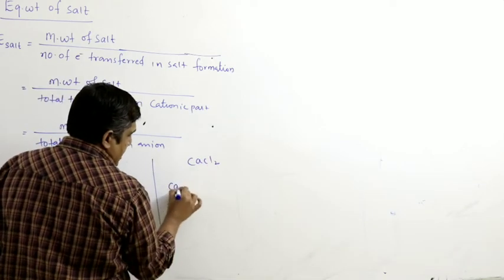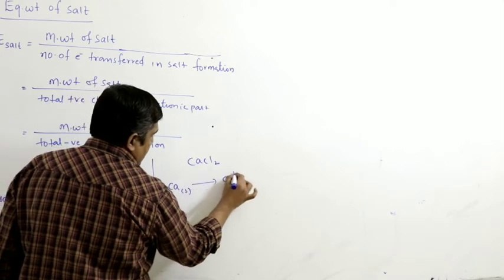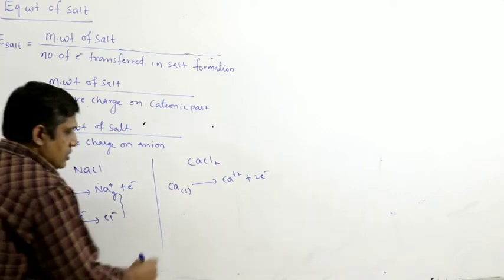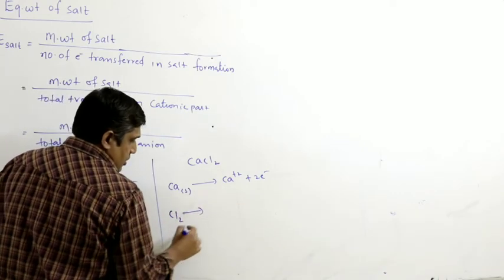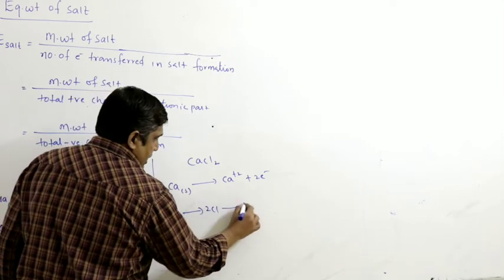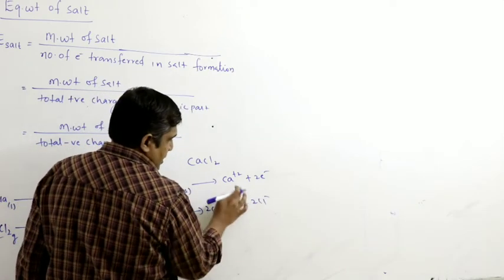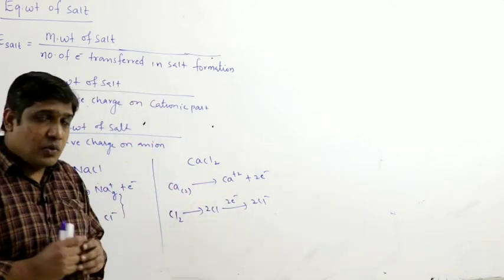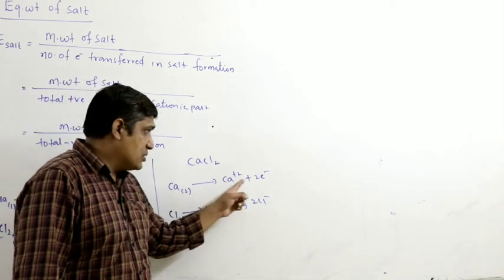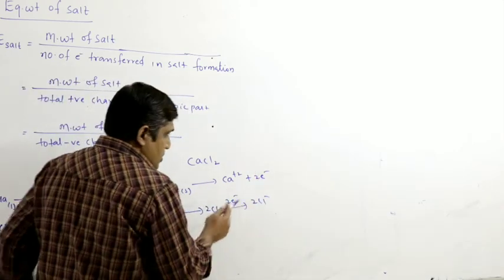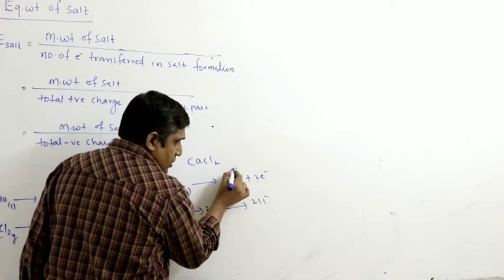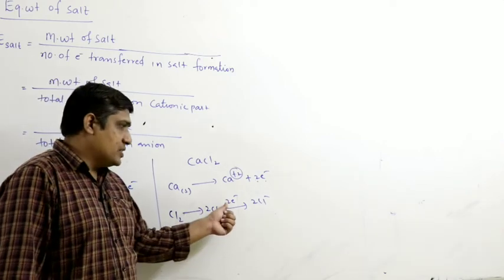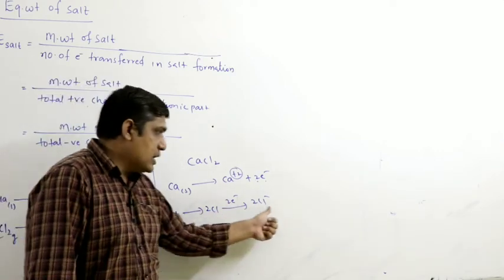CaCl2, same procedure. Calcium solid will convert into Ca plus 2 electrons, because it is second A group, it loses 2 electrons. Chlorine, Cl2, 2 chlorine atoms, 2 Cl minus. These two combine to give CaCl2. So in the formation of 1 mole of CaCl2, 1 mole of calcium loses 2 moles of electrons. Since it is losing 2 moles of electrons, it results in 2 units positive charge.